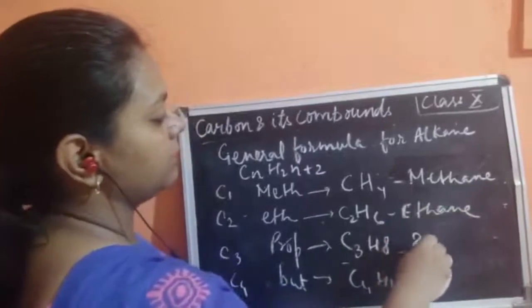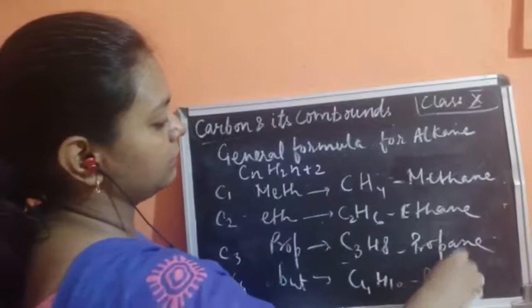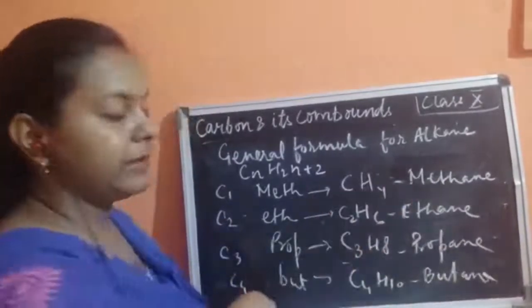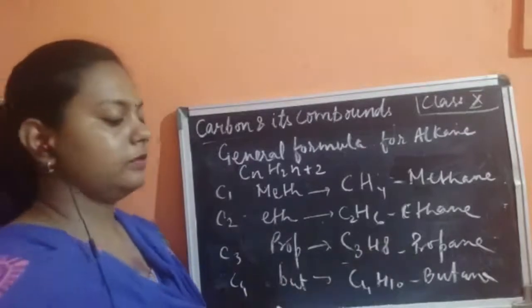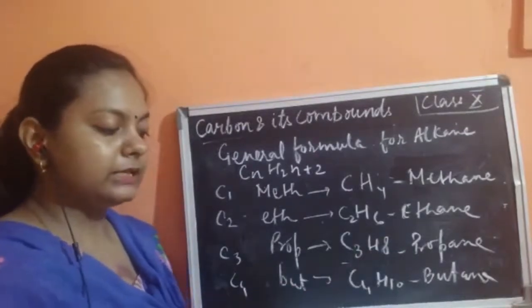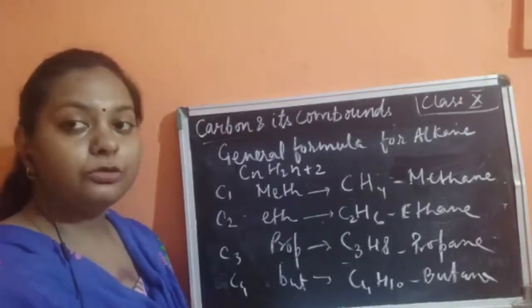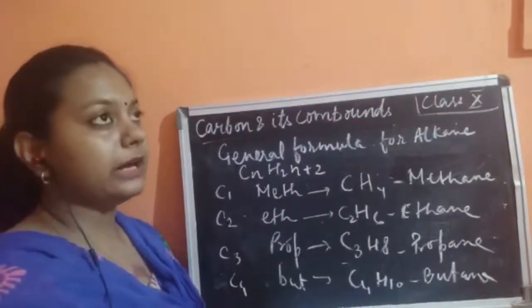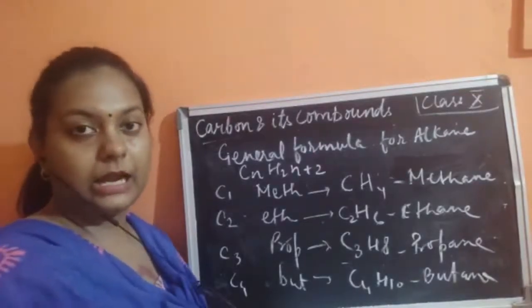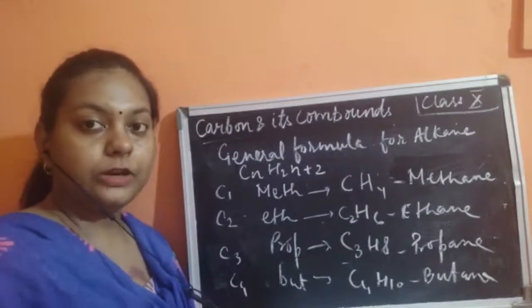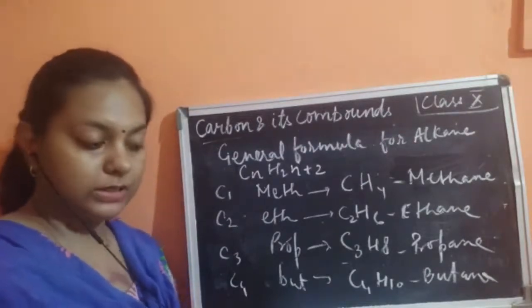This is propane, this is butane, next would be pentane, hexane, heptane. Okay, so in the same manner this goes on increasing, and this is how you complete this homologous series. This homologous series tells us about the types of bonds which are present, that is, the single covalent bond is present in this homologous series of alkanes, and the alkanes differ by one carbon atom and two hydrogen atoms. So this was about the homologous series, children.